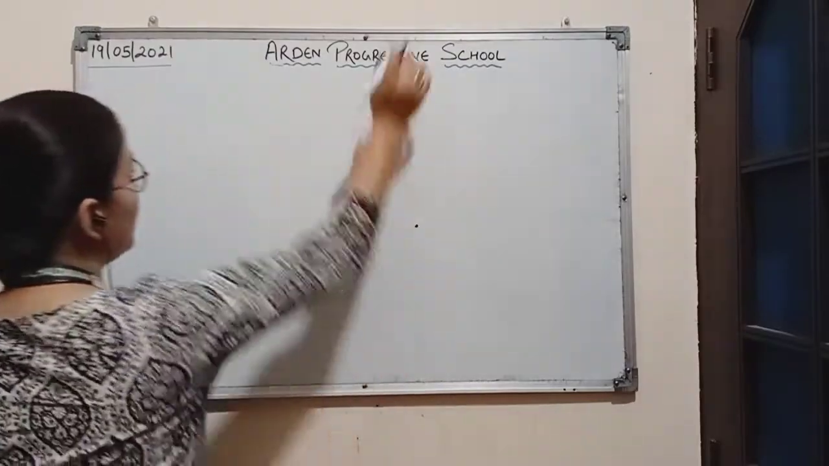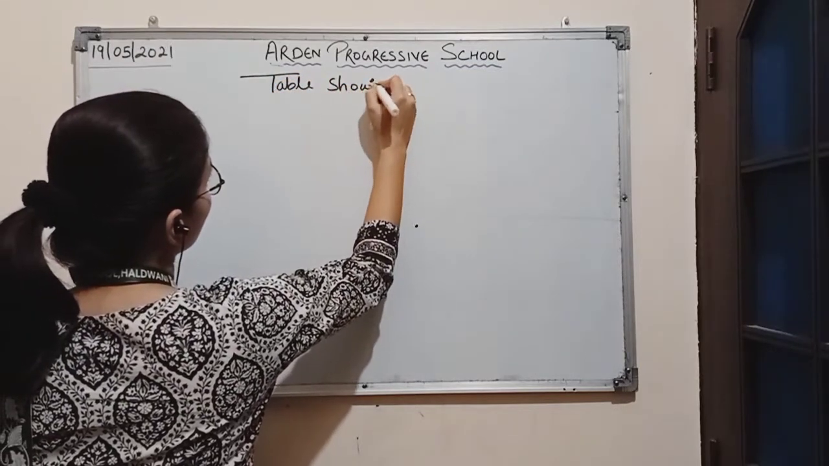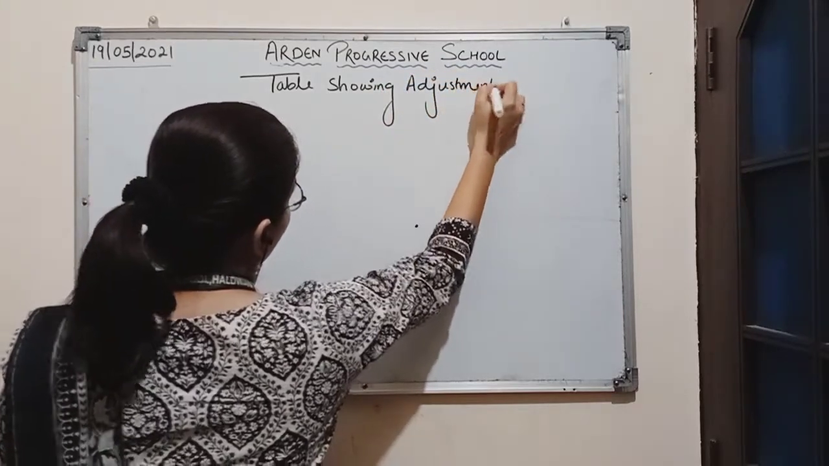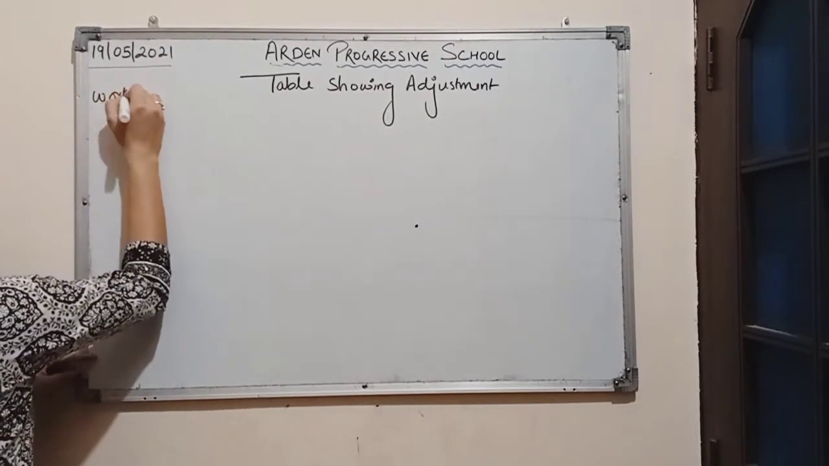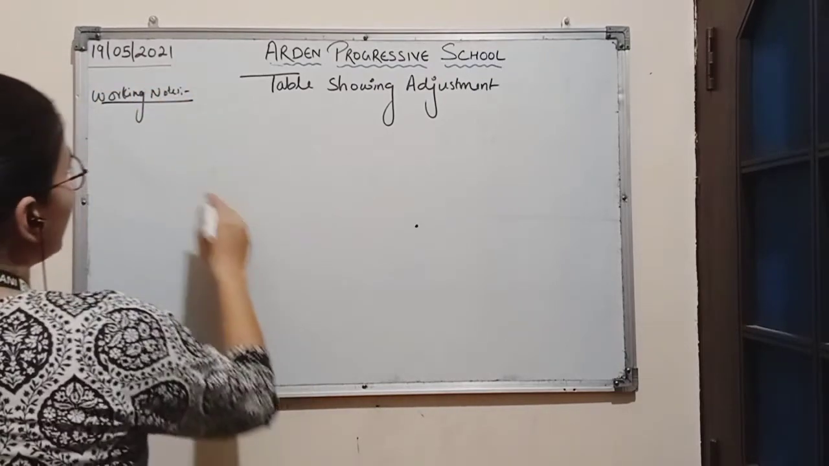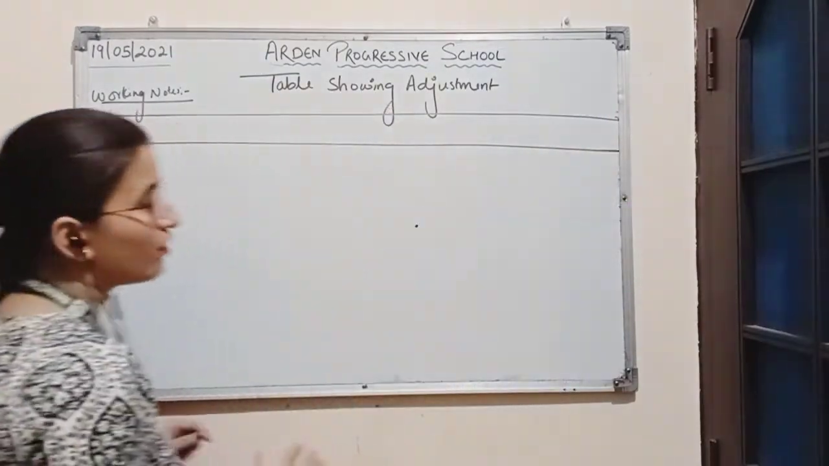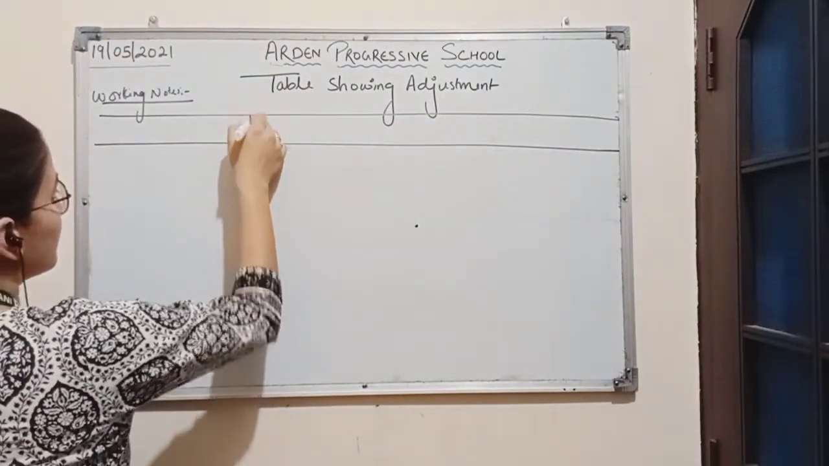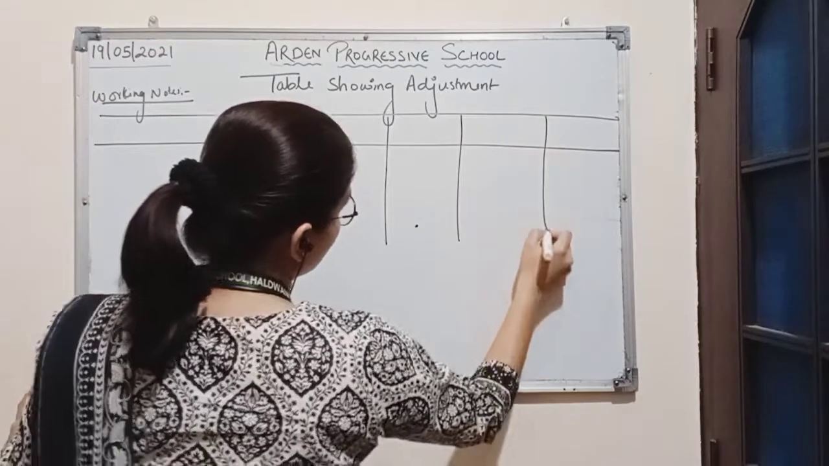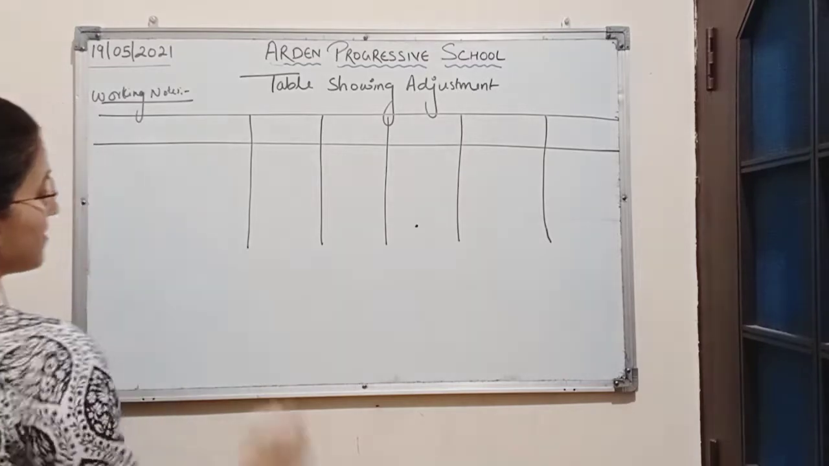So we will first draw the table showing adjustment. This we will show as a working note. Now we know in the table there are 5 columns. According to the number of partners, here there will be 6 columns: Particulars, A, B, C, D and Total. So here the total number of columns is 6.